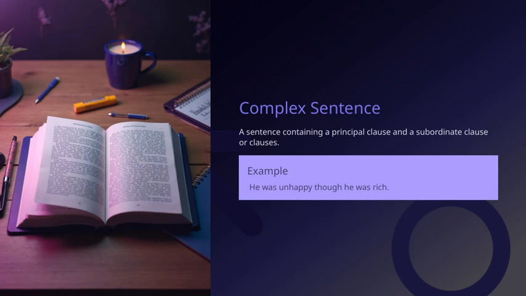Here, "he was unhappy" is the main idea, while "though he was rich" provides additional context, explaining why he might be unhappy. Recognizing these structures is important because they help us add depth and nuance to our writing and speaking. Throughout this presentation, we've been exploring how different sentence types shape our communication, and understanding complex sentences is key to creating more sophisticated and expressive language.